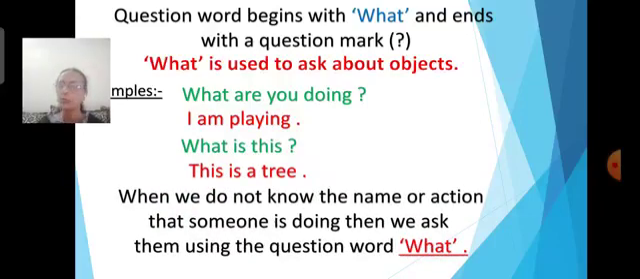Now, when we do not know the name or action that someone is doing, then we ask them using the question word what. Means, when we do not know the name, I showed you an onion. Now, suppose if I show you something else. Now, example pencil I showed you. Then, I have to ask, what is this? You will say, this is a pencil. Am I right? So, when I question you, you will give me the answer accordingly.